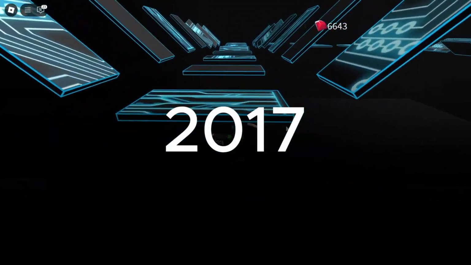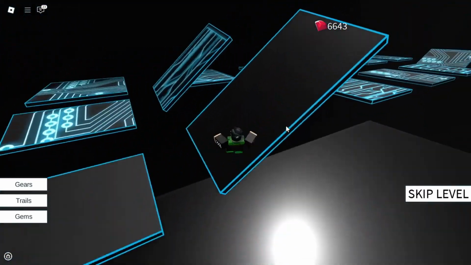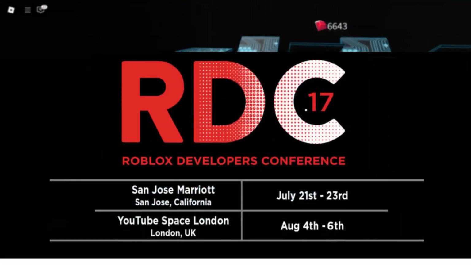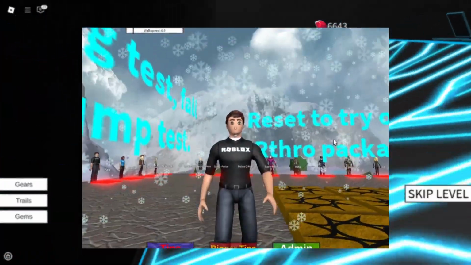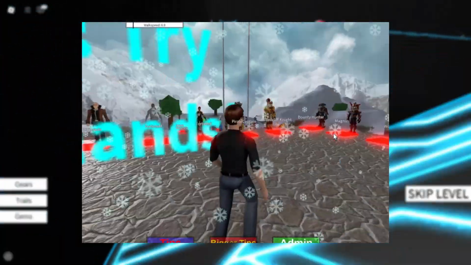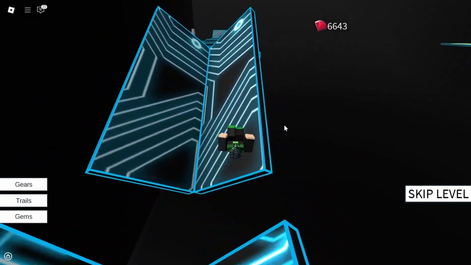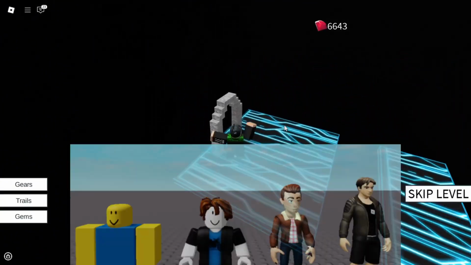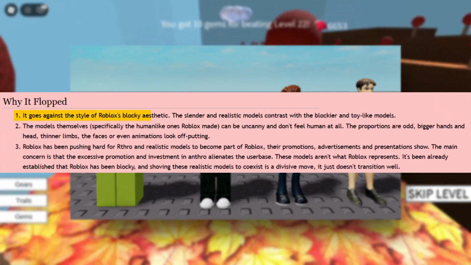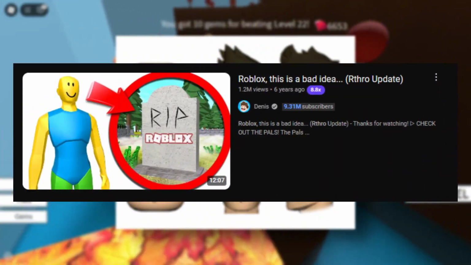Back in 2017, 2 years after the introduction of R15, Roblox first showcased a demo of the Arthro body packages that went wild on the internet. Personally, I thought it was kinda cool at first, as it was a completely new thing. It would have been better if it were limited to specific games rather than becoming a part of the default Roblox experience. Arthro seemed incompatible with the classic charm, especially with its initial unsettling face design that many players didn't like at the time.